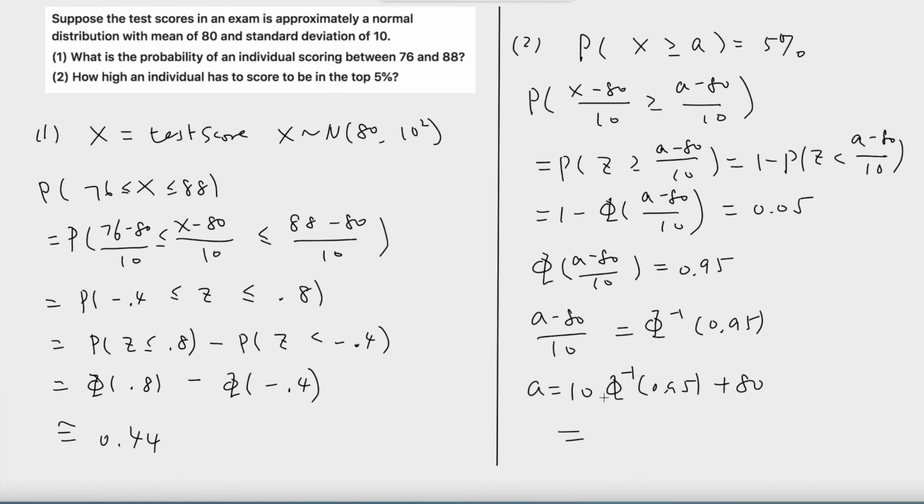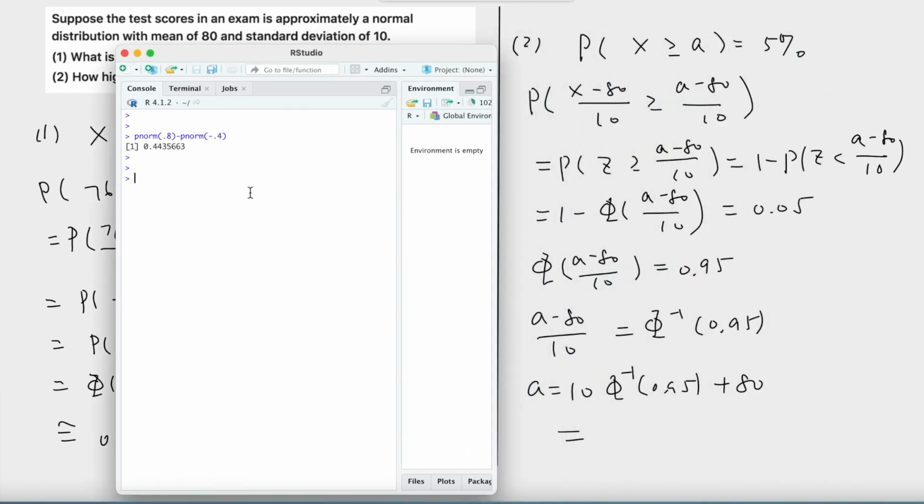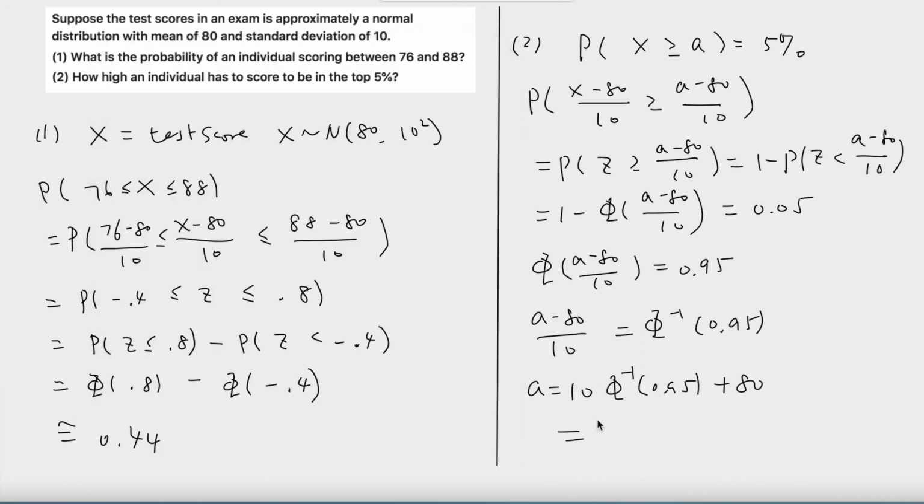And again, we can use R to calculate this number. 10 times qnorm. Recall that the inverse function of standard normal can be calculated using qnorm, plus 80. And this is equal to 96.4 roughly. So this is roughly equal to 96.4.